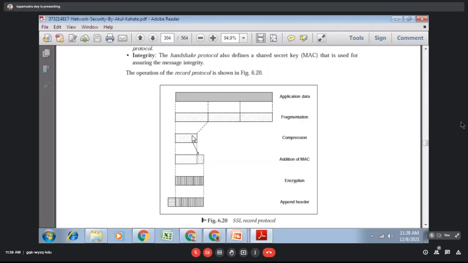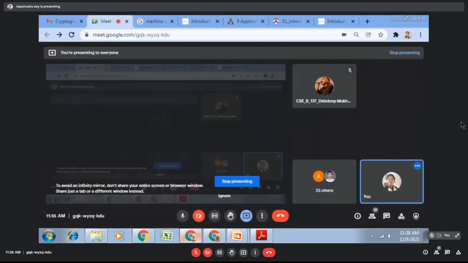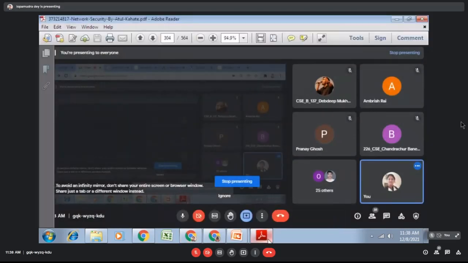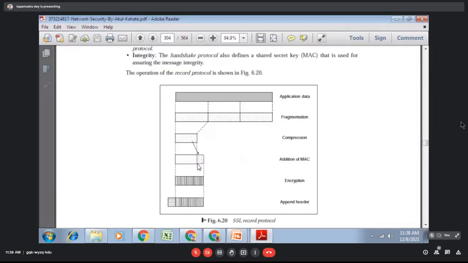After that, the MAC, one kind of message digest, the message authentication code, will be generated and added over here. After that, it will be encrypted and one header will be added over here. So this is the purpose of the record protocol.